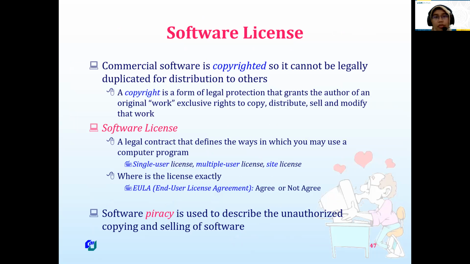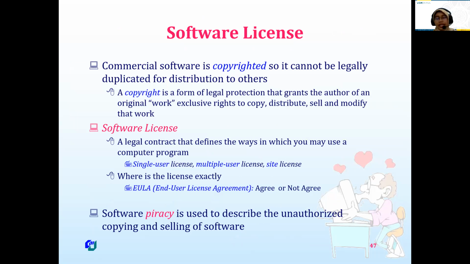And then another topic is software license. As we are computer science students, please use legal software. It means that you have a license for your software. For example, if you want to use Microsoft Word and you don't have any license, actually our university provides licenses for Microsoft Word or Microsoft Office, and also for Microsoft Windows.